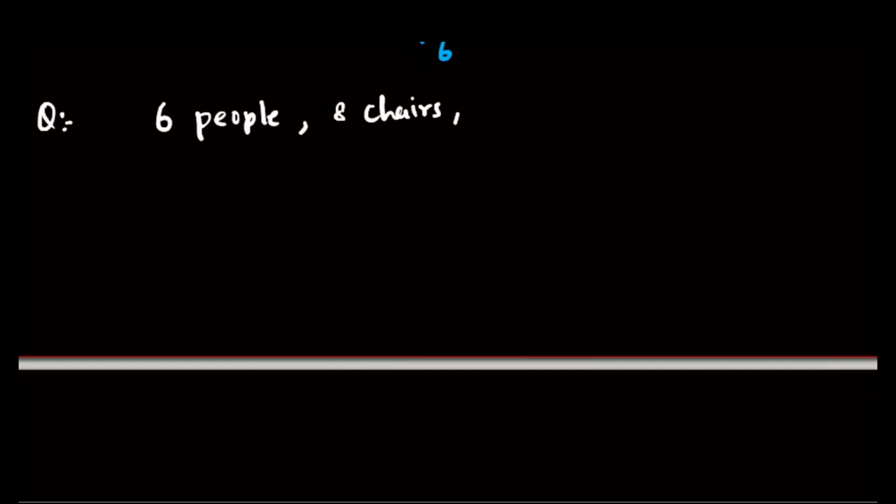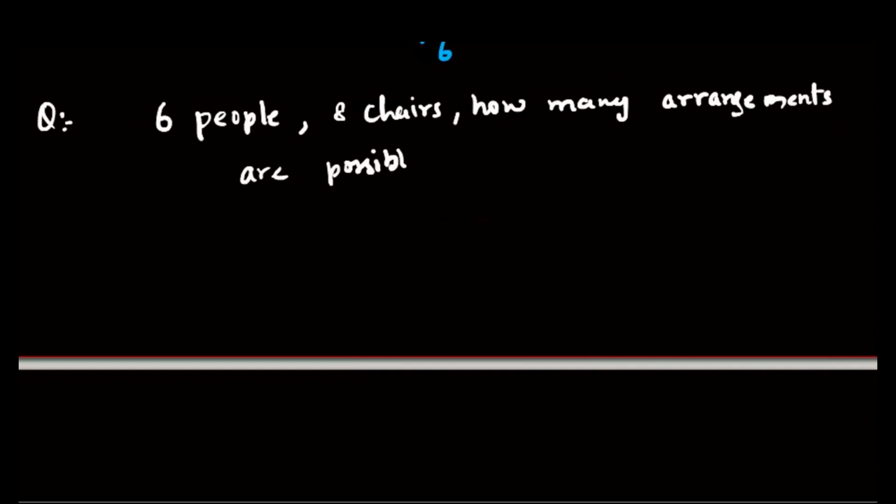In how many arrangements are possible? Okay, so this question is again based on 8 chairs and 6 people to be seated on 8 chairs. So all 6 different people are to be seated on 8 chairs. An arrangement is given, so it's a question of permutation.